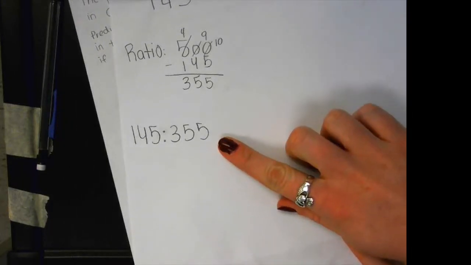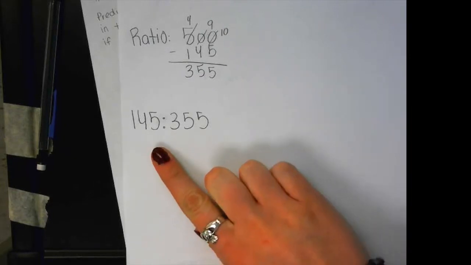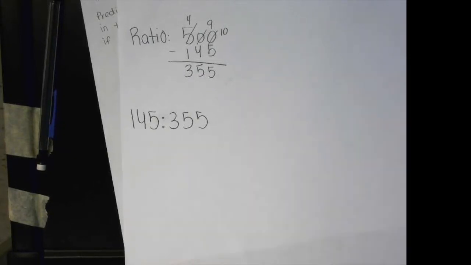And what's this down here? How did you get that? That's the ratio for the amount of bass to the other kinds of fish. Okay, sure. So for every 145 bass, there were 355 other fish. Okay.